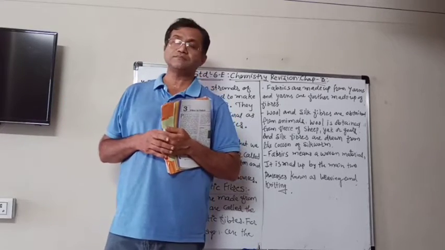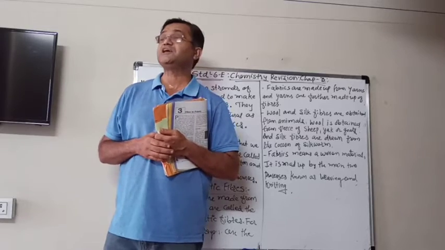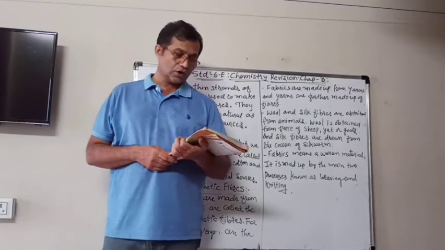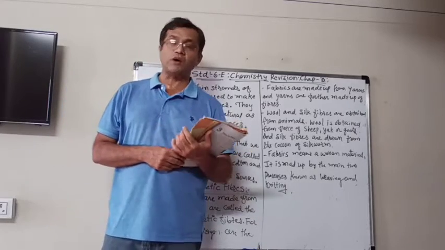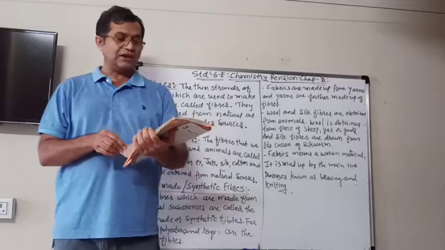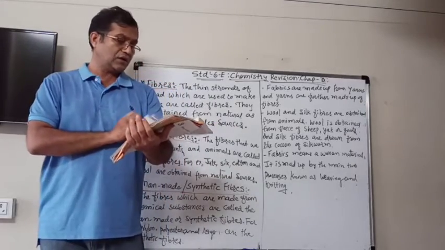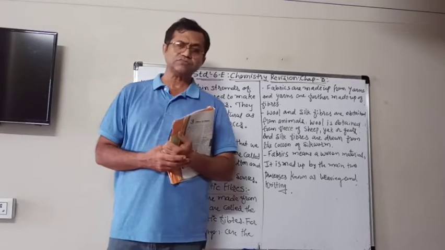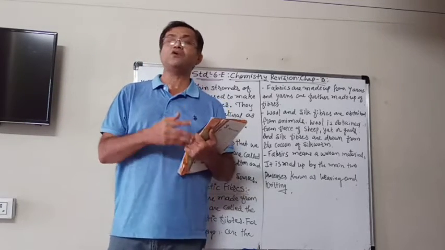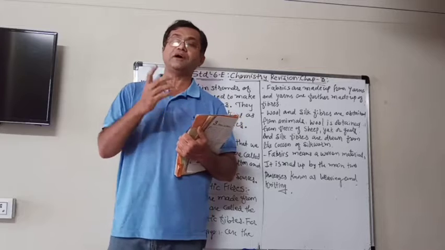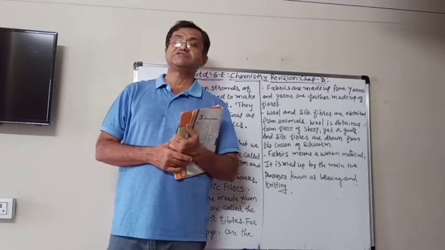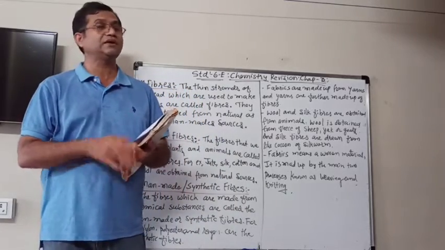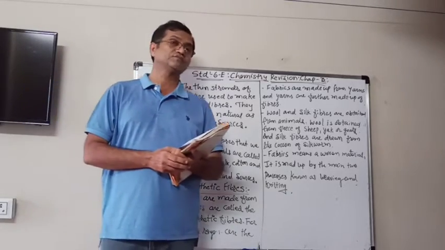And the other animal fiber is the silk, which is obtained from the cocoon of the silkworm, about which we will learn in the higher standard. About the wool also, how to obtain the wool from the skin of these animals, you will learn in the next standard.